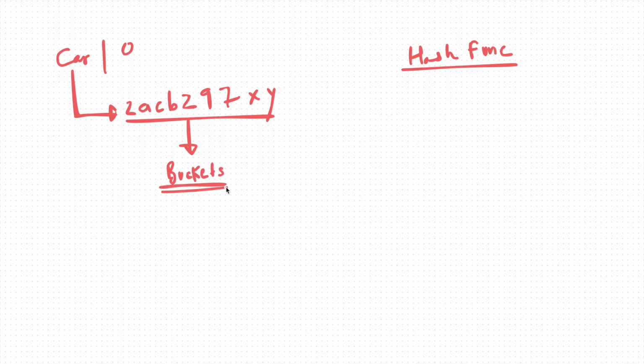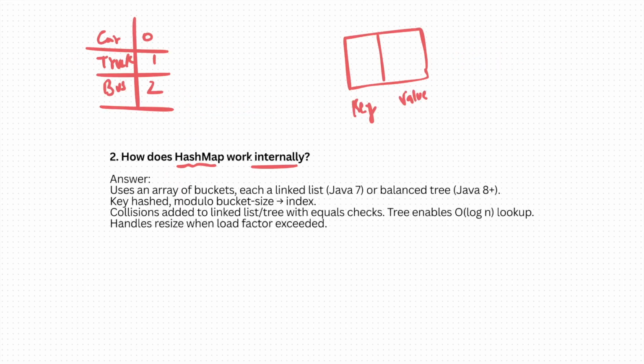So if someone asks how a hash function works, basically it works on a key-value pair. The key is converted into a hash with the help of a hash function, and this hash is stored in memory in buckets. That is all you have to explain in short about the working of a HashMap. So what is the answer?